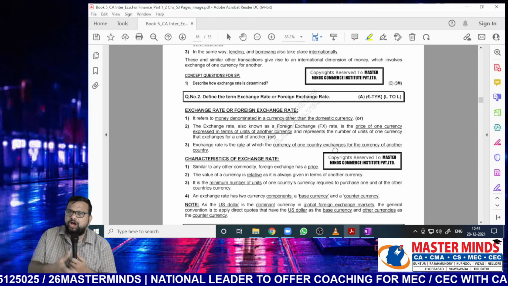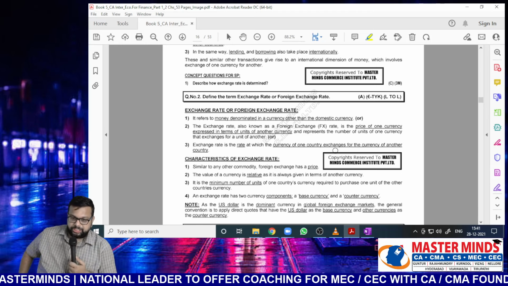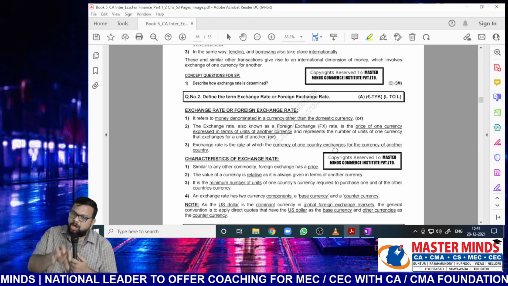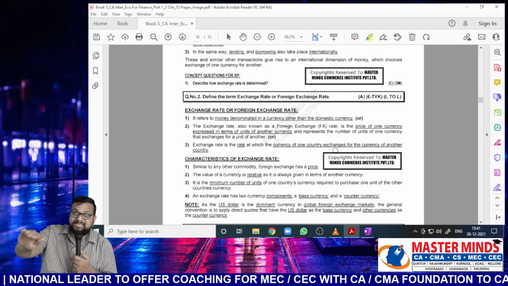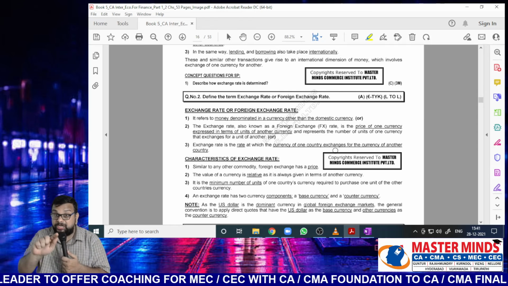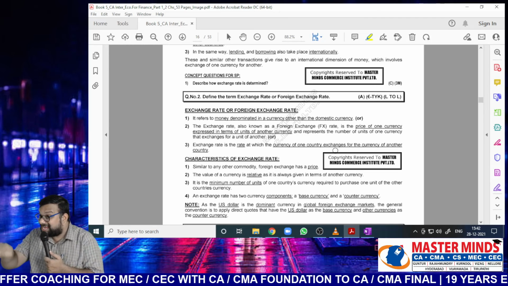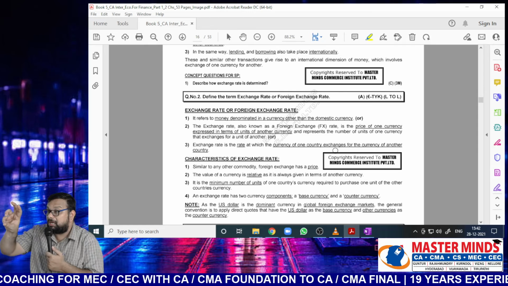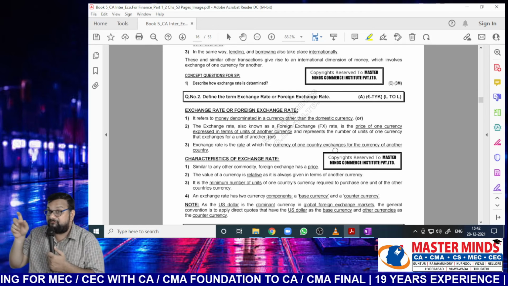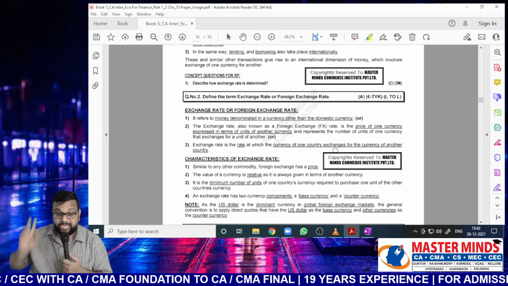So what is the meaning of exchange rate? All those things we will learn here. So exchange rate, or foreign exchange rate, refers to money denominated in a currency other than the domestic currency. That means when we are expressing the value of a good in terms of another currency, rather than our domestic currency, it is called the exchange rate. I hope you are able to understand. If you are using other currencies rather than the domestic currency, it is called the exchange rate.